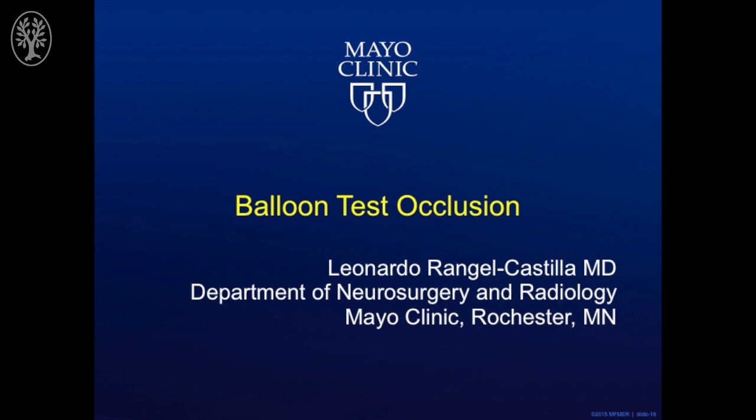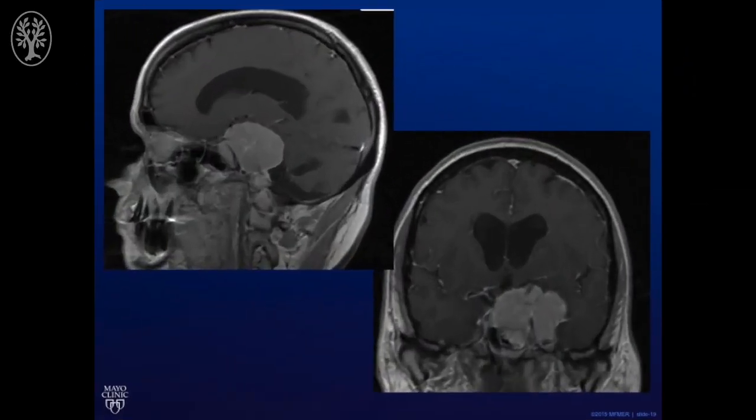Here we present a case of a balloon test occlusion on a patient who had a very large skull-based tumor, possibly a meningioma that was embedded in the right carotid artery and possibly the basilar artery. Prior to surgery, it was important to know if the patient could tolerate an artery occlusion.